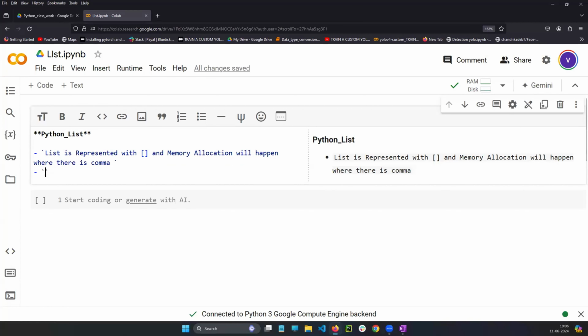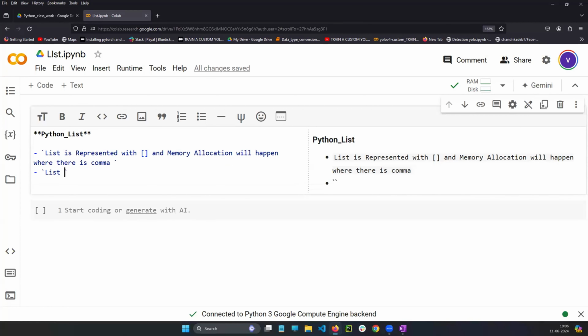And point number 2. What does point number 2 mean? In a list, you can pass anything. Anything means any data type can be passed into the list.